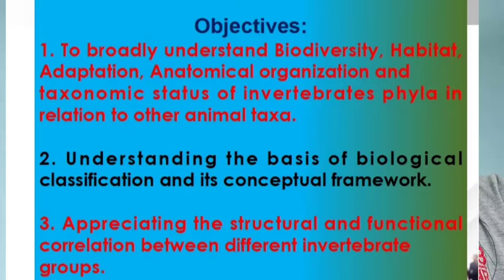Number two is understanding the basis of biological classification and its conceptual framework. The third objective of this paper is appreciating the structural and functional correlation between the different invertebrate groups. These are the three objectives of this paper.